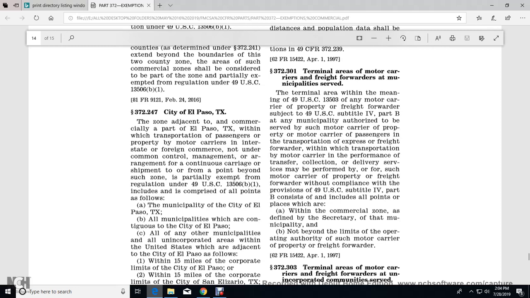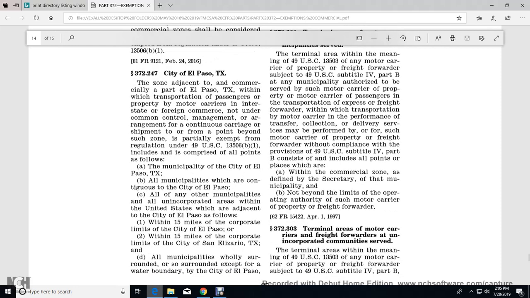The terminal area, within the meaning of Title 49 U.S. Code 13503, of any motor carrier of property or freight forwarder subject to Title 49 Subtitle 4 Part B, in a municipality authorized to be served by such motor carrier of property, motor carrier of passengers, or freight forwarder, in the transportation of express, where transfer, collection, and delivery services may be performed by or for the forwarder or motor carrier of property, in compliance with the provisions of Title 49 U.S. Code Subtitle 4 Part B. This includes all points or places which are within the commercial zone, as defined by the Secretary, of that municipality, but not beyond the limits of the operating authority of such motor carrier of property or freight forwarder.